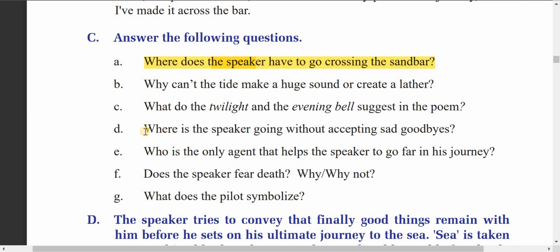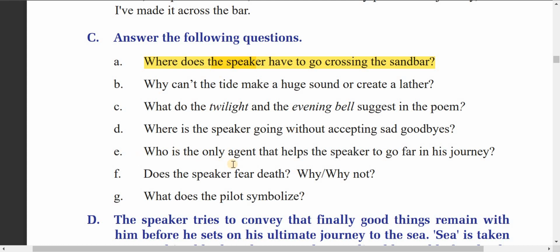Now question D is, where is the speaker going without accepting sad goodbyes? Here the speaker is going to the next world, the other world, the world of death, the underworld, to meet his God. In simple words, the speaker is going to die. And he easily accepts death. He doesn't complain about death. He accepts death happily.